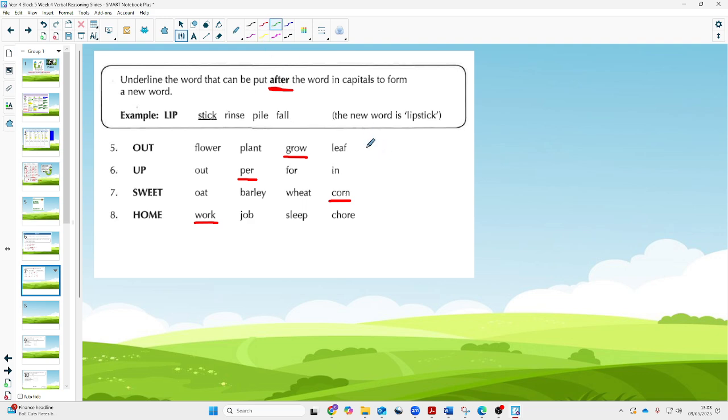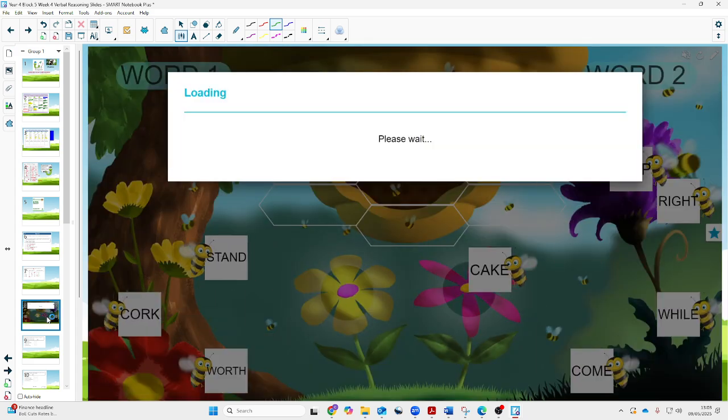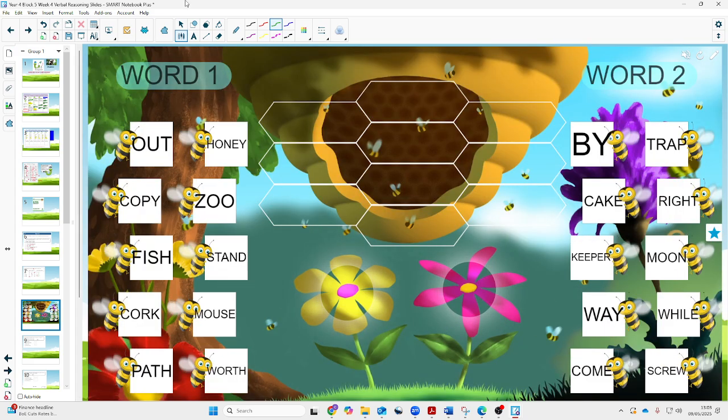If you've got them correct, give them a tick. If you get any wrong, maybe write that new word that you didn't quite know in your word and meaning book. Now, a little activity that we did during the lesson was to pair up some of these compound words. So we're going to very quickly do that now. The way we did it is each child took it in turns to say one. Word 1 always comes first, then word 2. So let's see if we can do that quickly now.